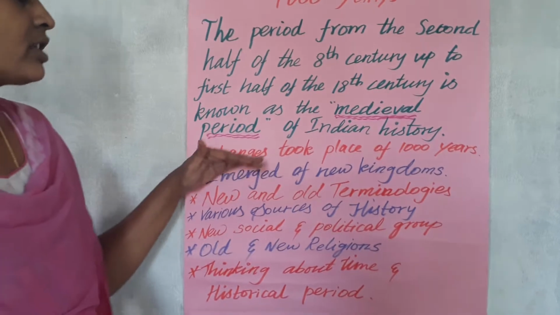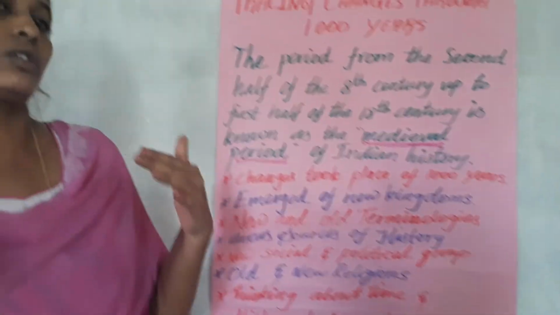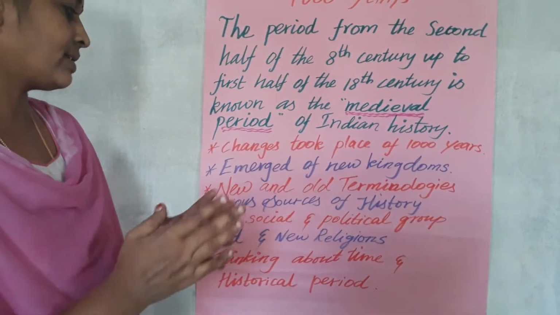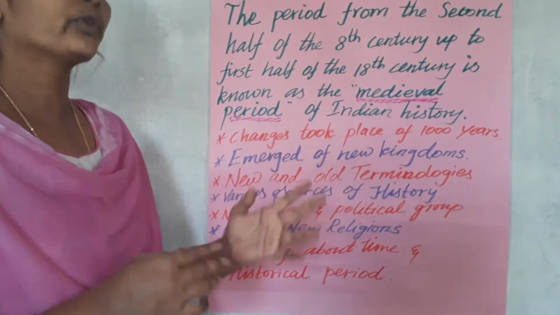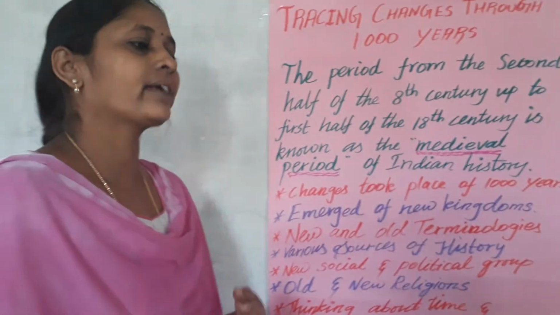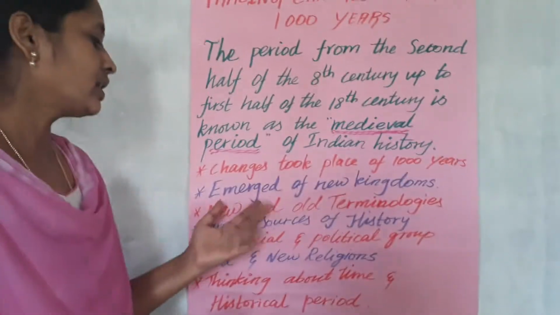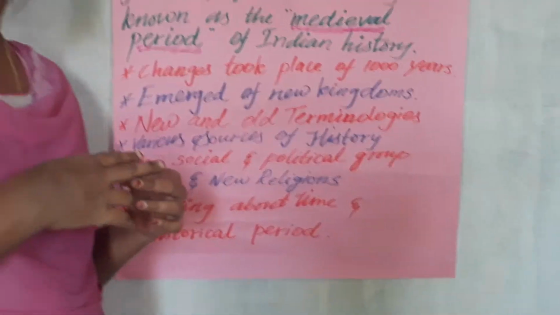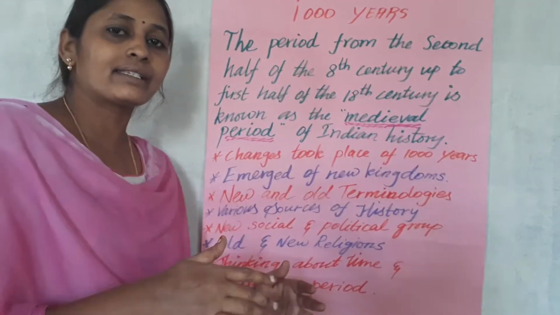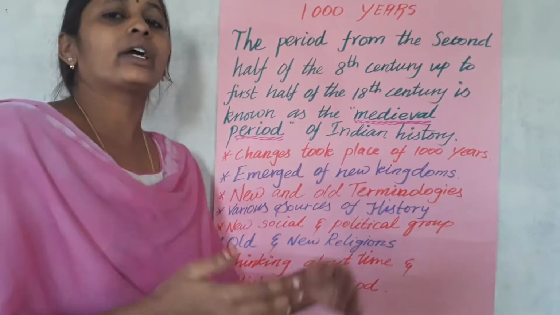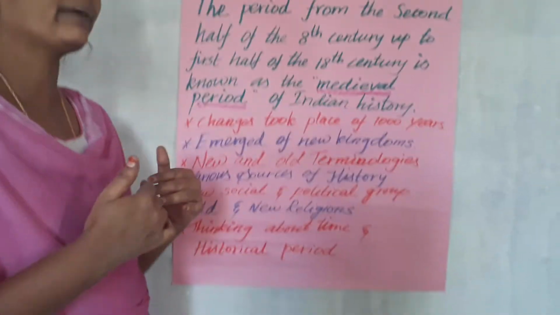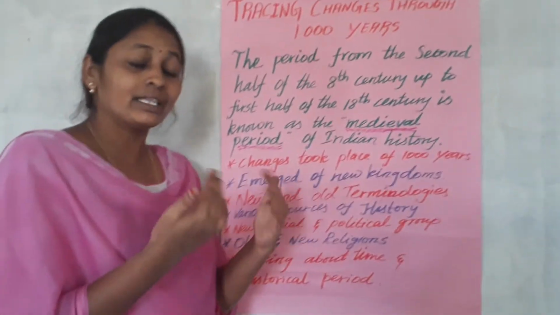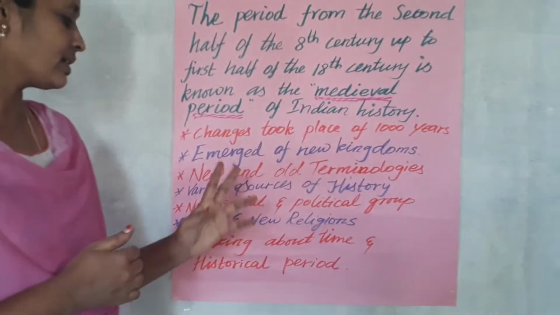The first topic is the changes that took place over 1000 years, and what those changes were. The second topic, as I already said, is the emergence of new kingdoms, like the Delhi Sultanate and the Mughal Empire; we are going to discuss those. And third, new and old terminology. Already in 6th standard you studied how India got its name, what way we got our country name. Now, similarly, in this period India gets some other names also, and how those names emerged, we are going to discuss under this topic.